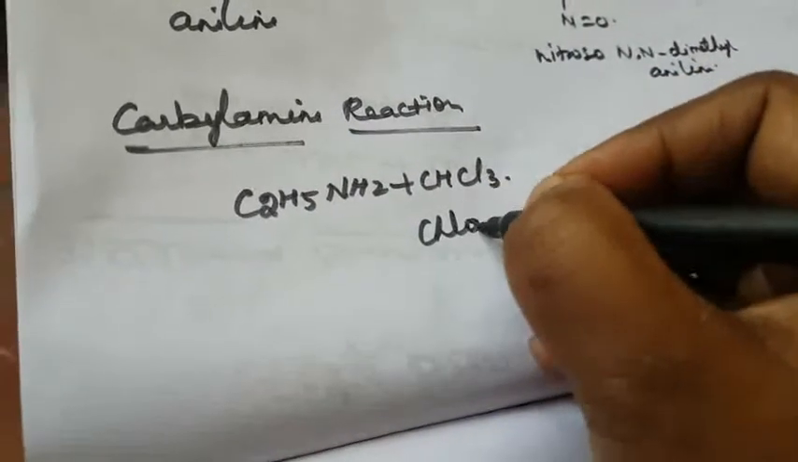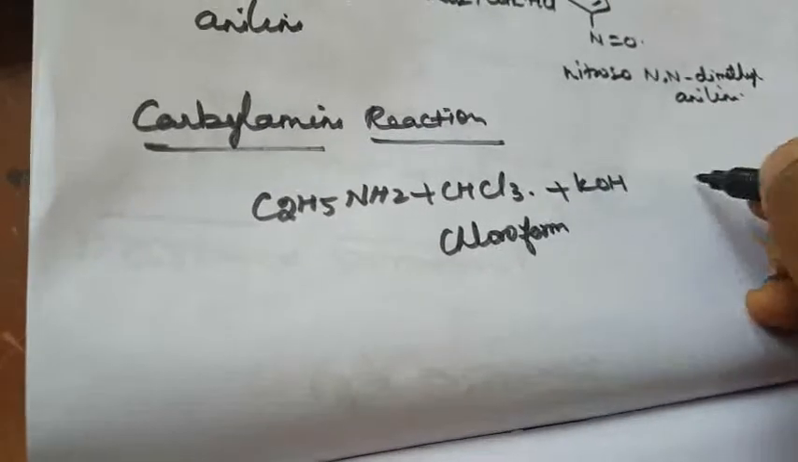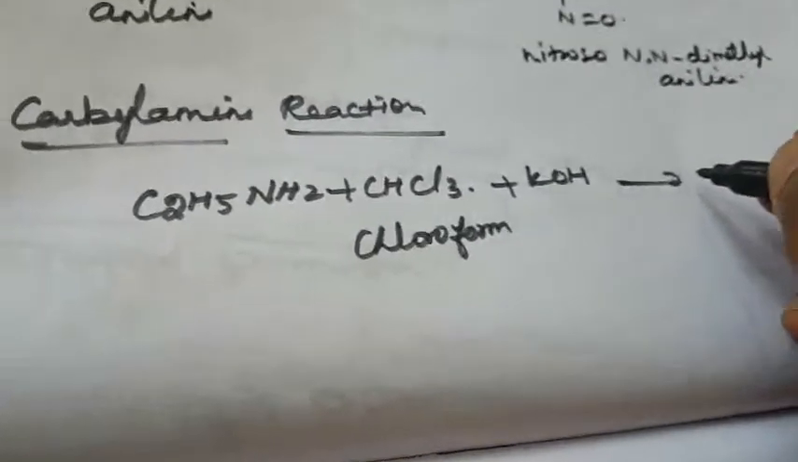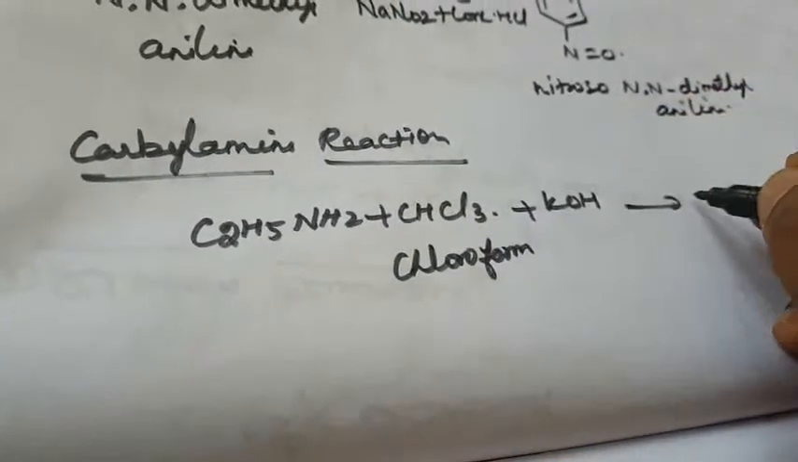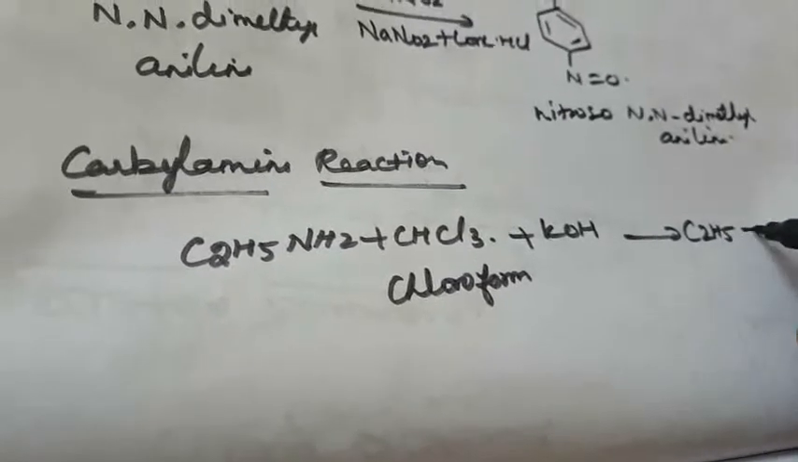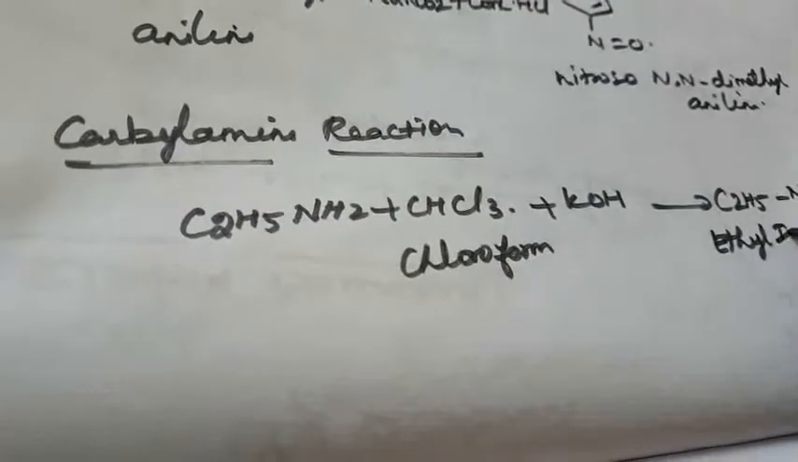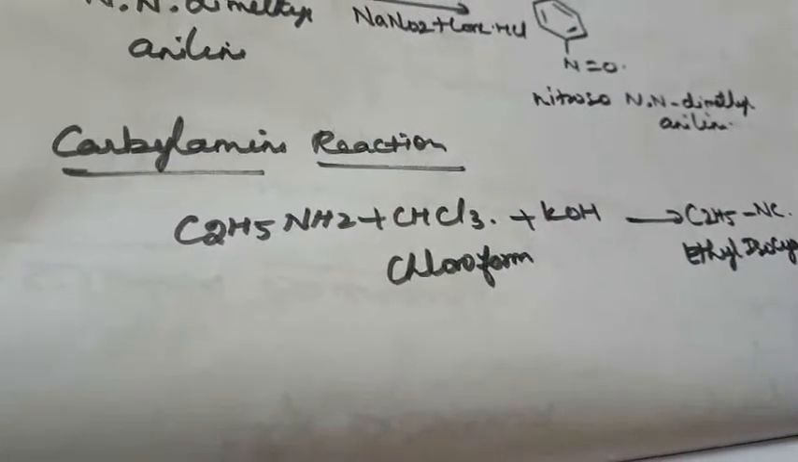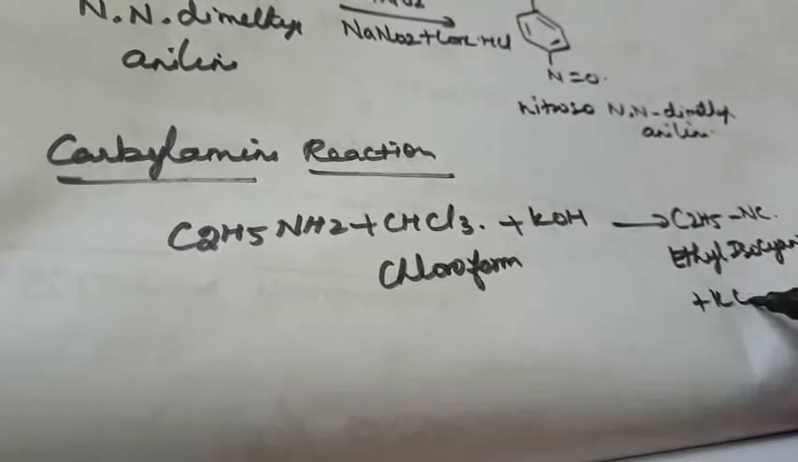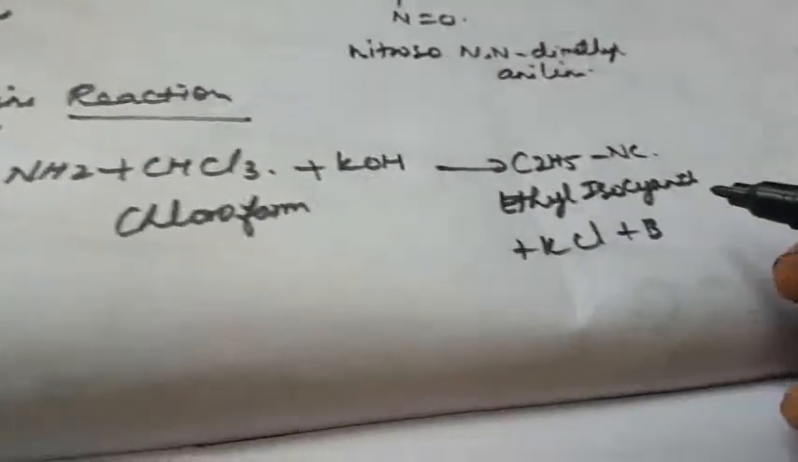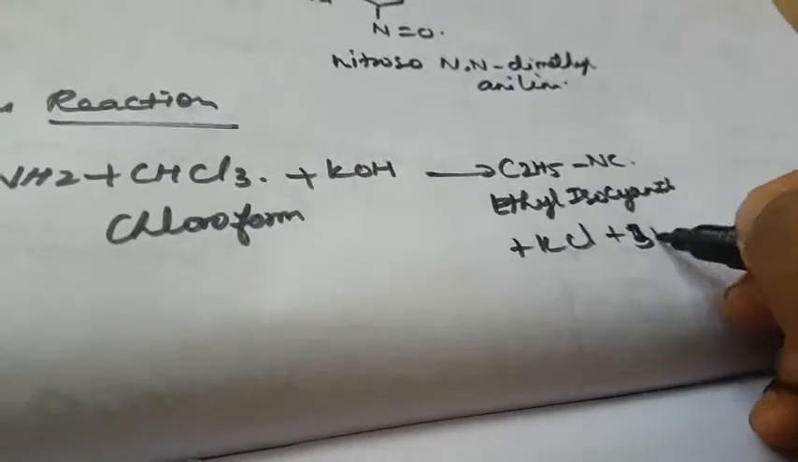That is chloroform. When it reacts with potassium hydroxide, it forms ethyl isocyanide. This is C2H5NC. CN means cyanide, NC means isocyanide. Ethyl isocyanide plus HCl plus 3H2O. Okay, so this is another one.